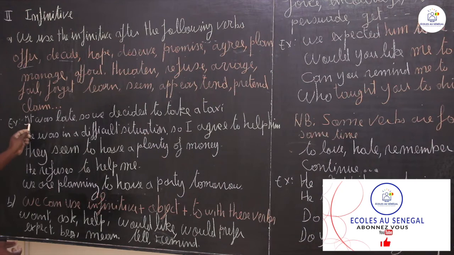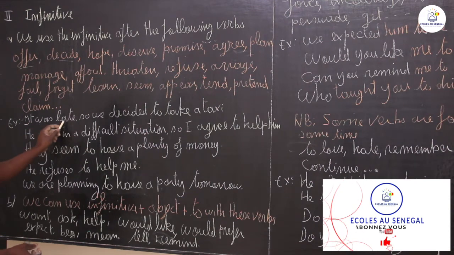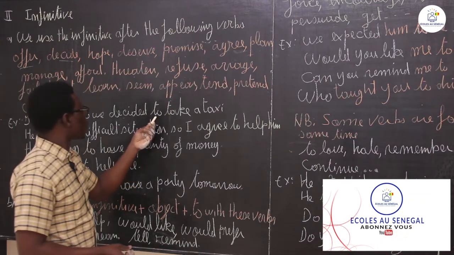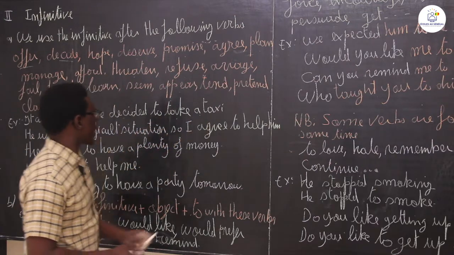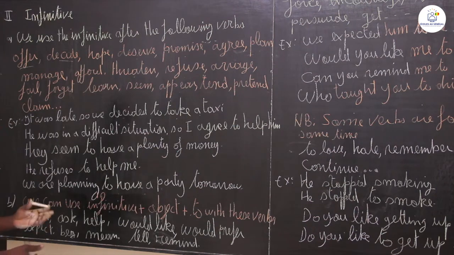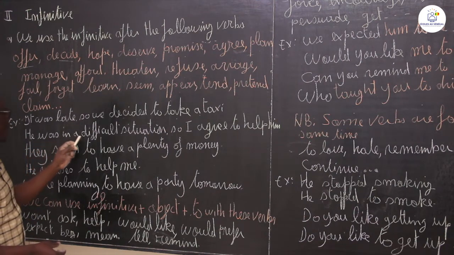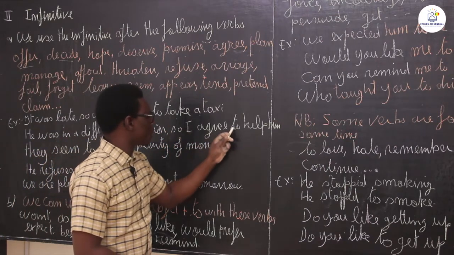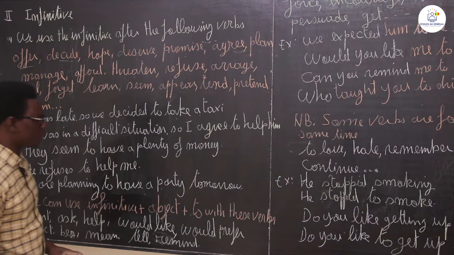Example: it was late, so we decided to take a taxi. We decided to take a taxi, so we have here to take, infinitive. He was in a difficult situation, so I agreed to help him.